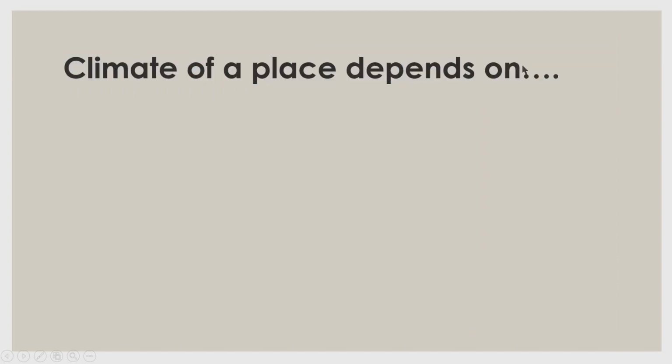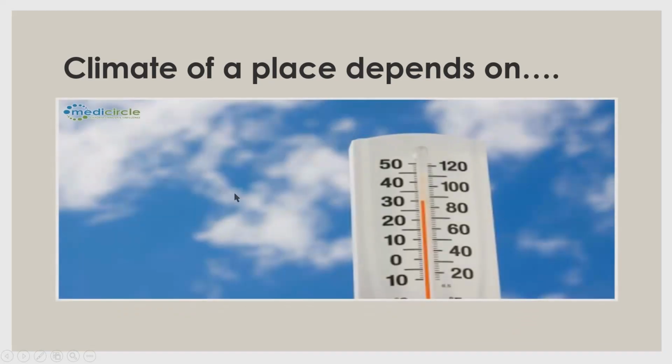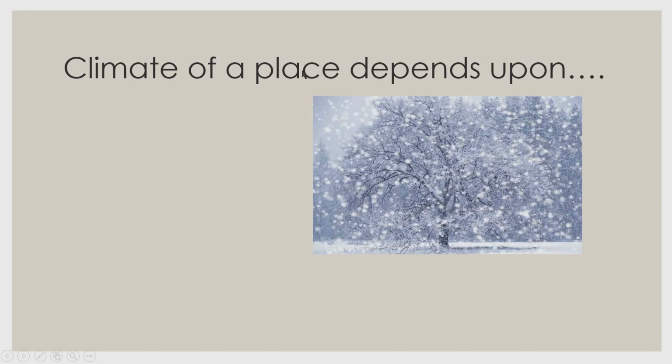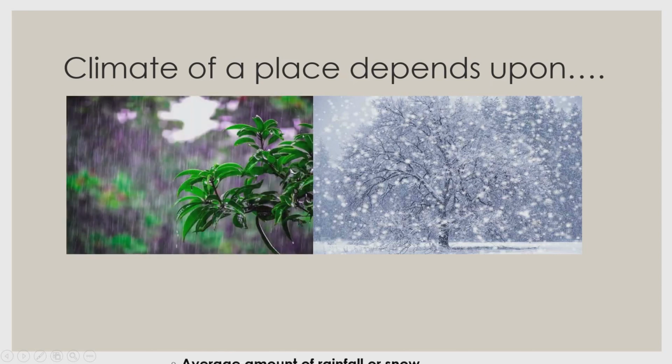Next, climate of a place depends on average monthly or yearly temperature. This is a thermometer. Thermometer is the device used to measure temperature. Climate of a place depends upon average amount of rainfall or snow. In this picture, the rain is falling and here snow is falling.